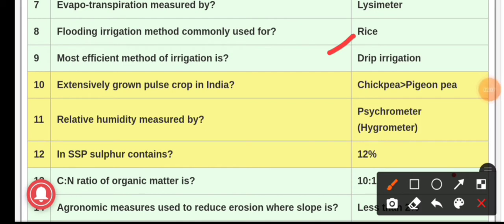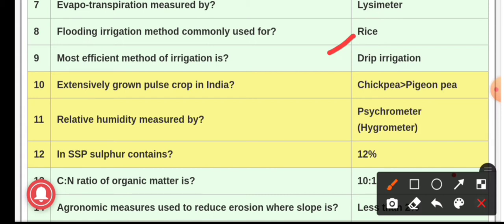Flood method of irrigation is exclusively for lowland rice, though it is used for some other crops also. In flooding irrigation, water is allowed from the channel into the entire field, and since standing water is present at least to a small depth, spreading of water is easy and labor requirement for irrigation is minimum in this method.